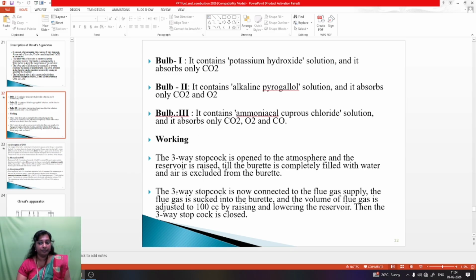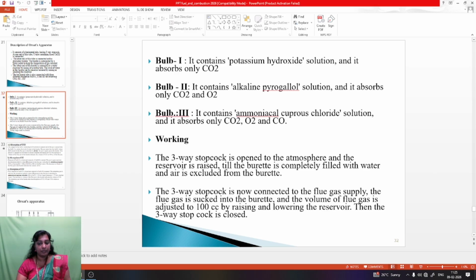Then the working. First bulb absorbs carbon dioxide, second bulb absorbs oxygen, third bulb solution absorbs carbon monoxide. The 3-way stopcock is open to the atmosphere and the reservoir is raised till the burette is completely filled with water and air is excluded from the burette.